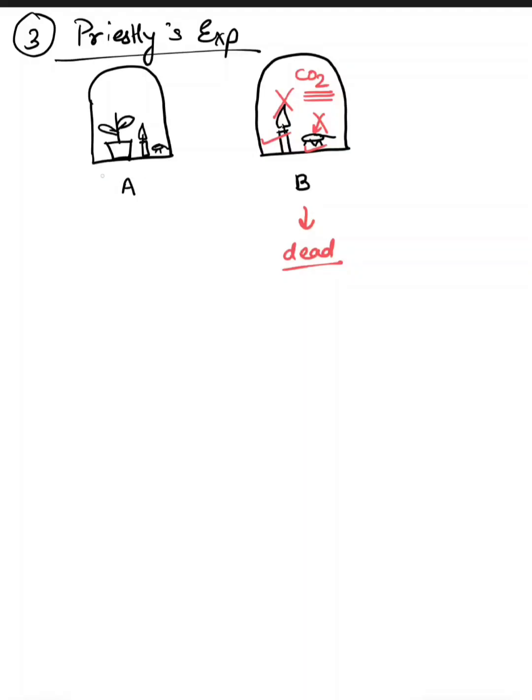But when he created the same experimental condition, now a mouse was placed, a burning candle was placed, and a plant was placed. Now what happened, the candle flame continued to glow and the mouse was also alive. How can we explain this?